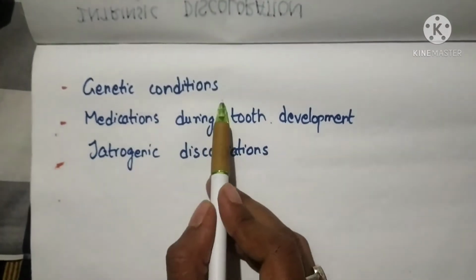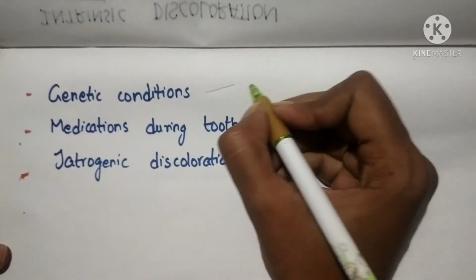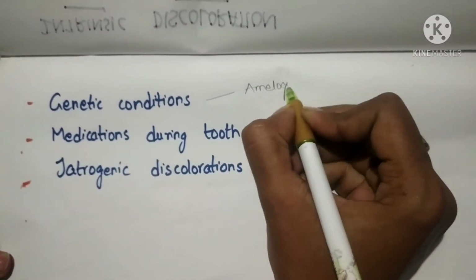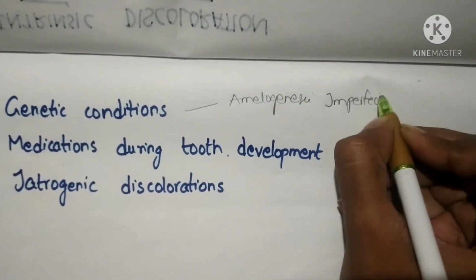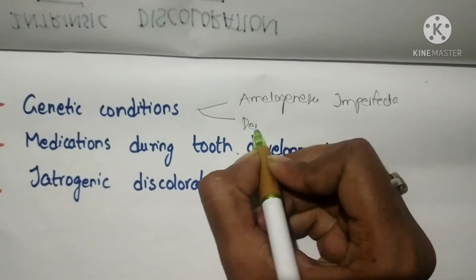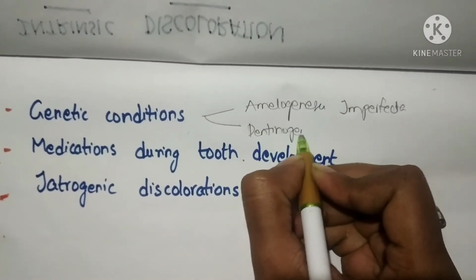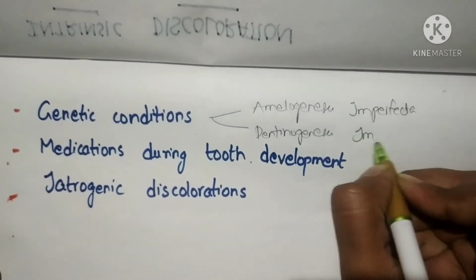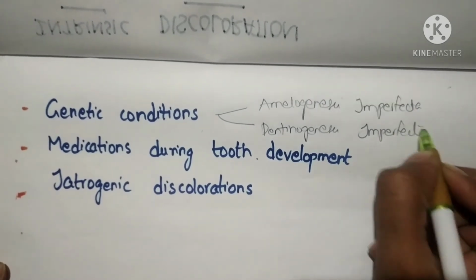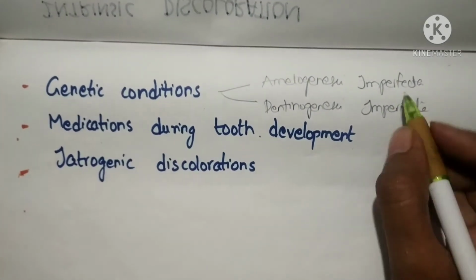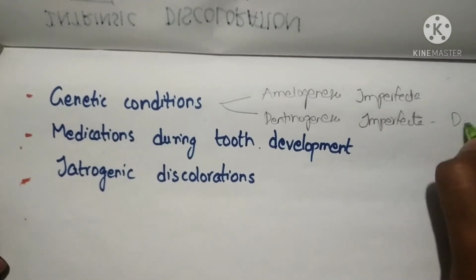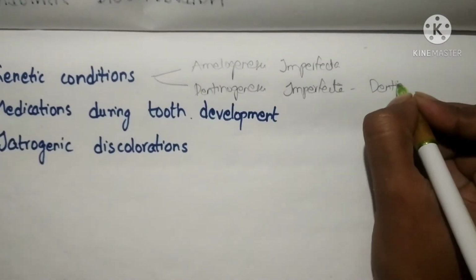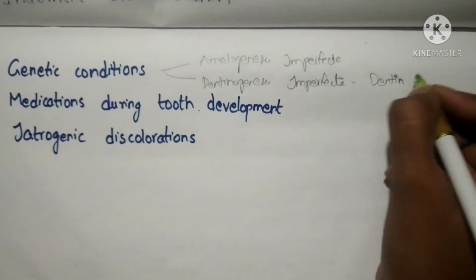Next comes the genetic conditions. Certain genetic conditions like amelogenesis imperfecta and dentinogenesis imperfecta. These are developmental disturbances. In amelogenesis imperfecta there will be defective formation of enamel, so there will be a change in color of the tooth. Whereas in dentinogenesis imperfecta there is defective formation of the dentin, so here also there will be a different color other than the normal.